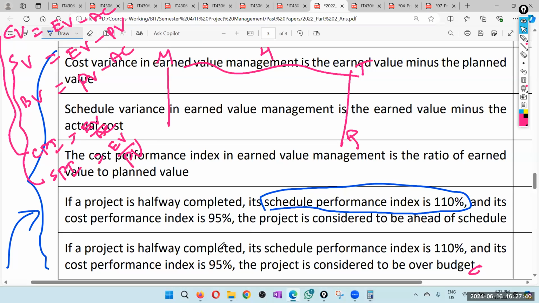If the project is halfway completed, its schedule performance index is 110%. Same thing. The project is considered to be over budget. Yes, right? Because cost performance index is not good. It's not very bad, very close to 100, but still cost performance wise, we have not done enough work for the actual cost. Okay. Actual cost. We have earned less compared to the actual cost. So therefore, this is over budgeted.